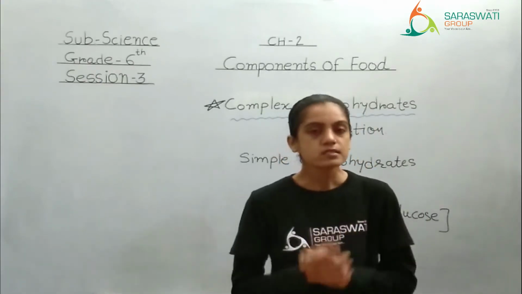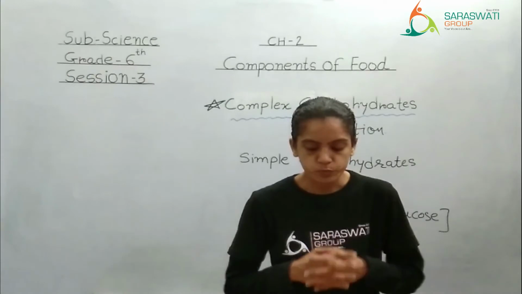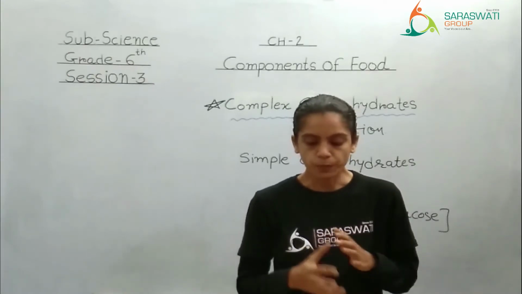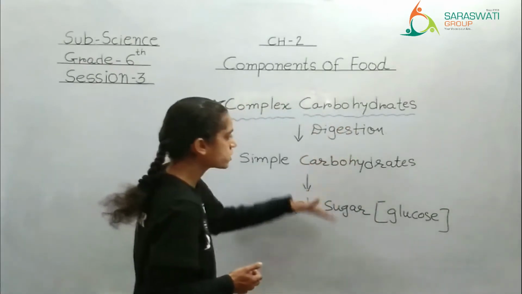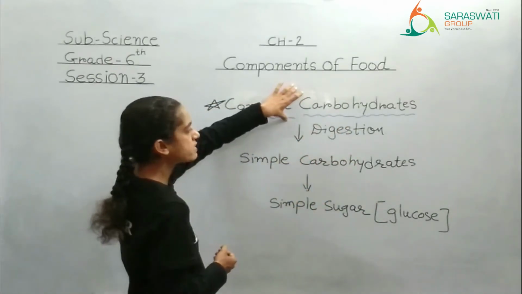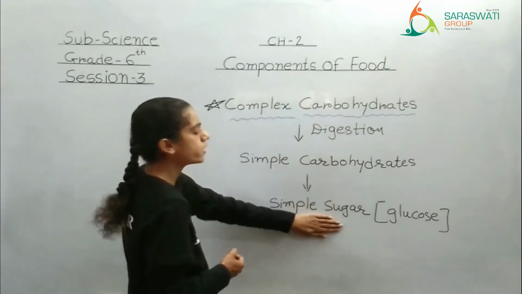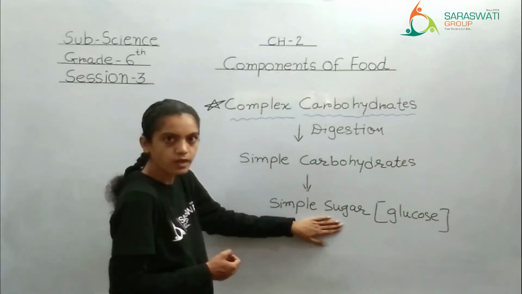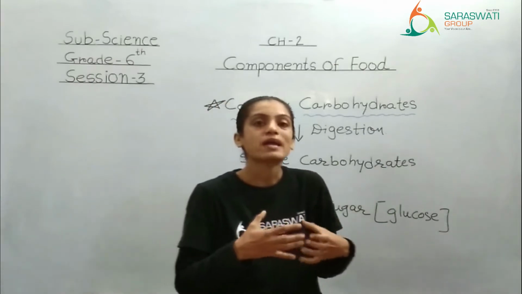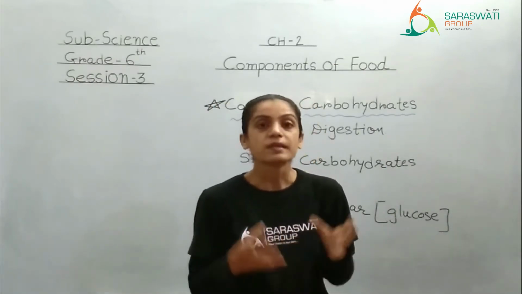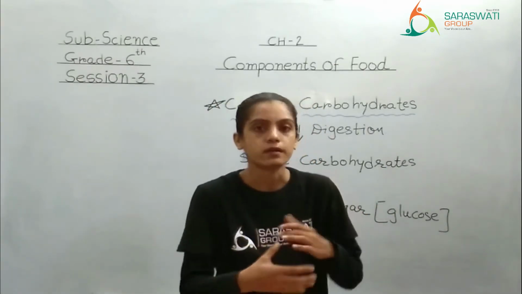See, these simple sugars are then absorbed by the blood to provide energy to the body. We know how complex carbohydrate gets converted into sugar, and this sugar gets absorbed by the blood, meaning it gets mixed in the blood.